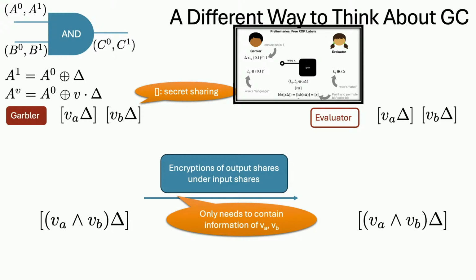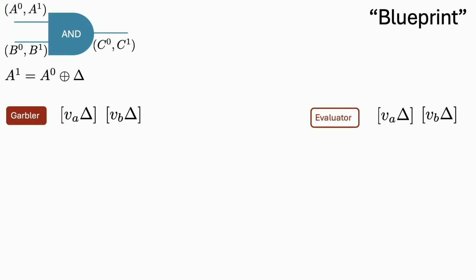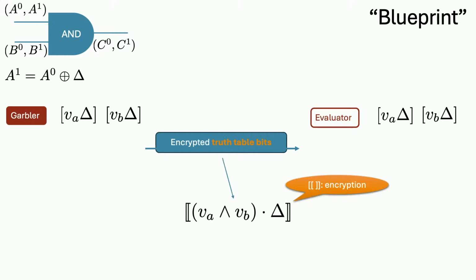From this perspective, the blueprint of the whole protocol is that the garbler is first going to send some kind of encrypted truth table bit. The truth table is just some bit, so we are going to send the encrypted version of the truth table bit. Then, hopefully, we want the 2 parties to find a way to derive the encryption of the output.